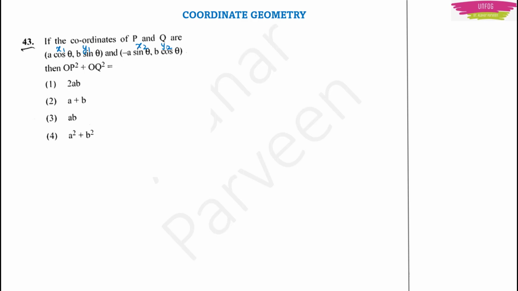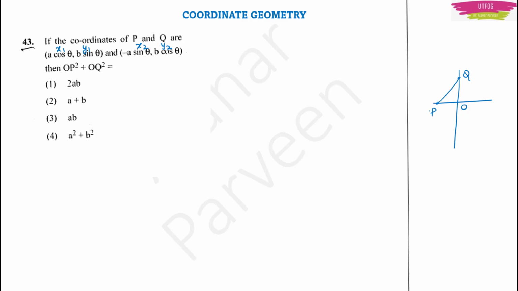Now after this, they are telling you to find OP square plus OQ square. But they have not given the coordinates of O, right? But O is the origin. That you have to keep in mind. How will this figure be? If I draw one coordinate system like this and this O is the origin, there will be 2 points. Some point may be here on the y-axis which is Q, and some other point may be P which is on the x-axis. That is the reason why they are asking you OP, right? If you want to make OP and OQ, this is how the figure should be.